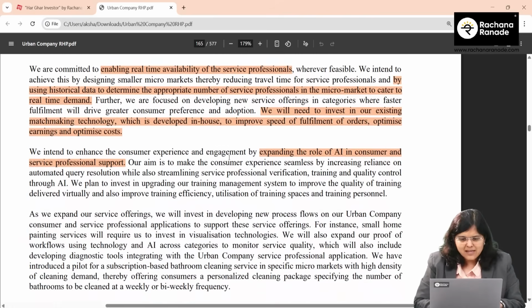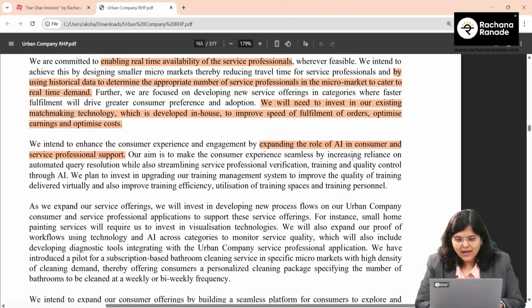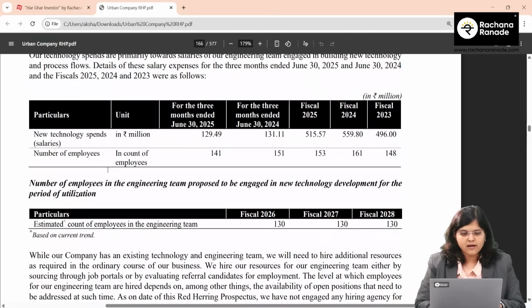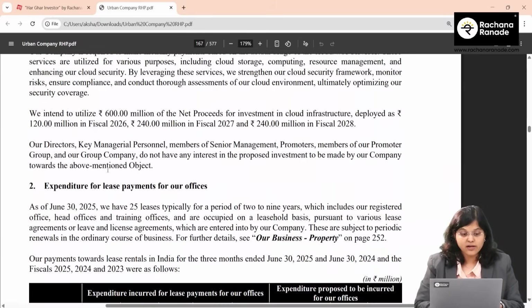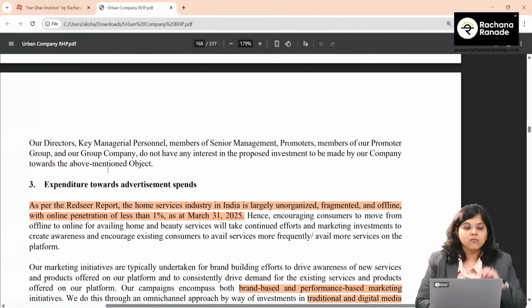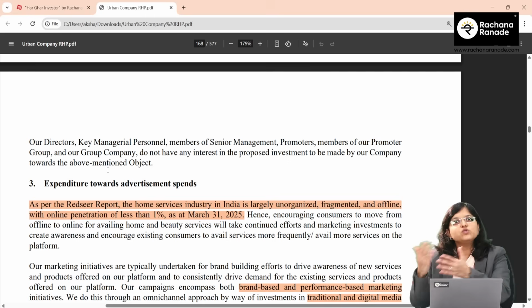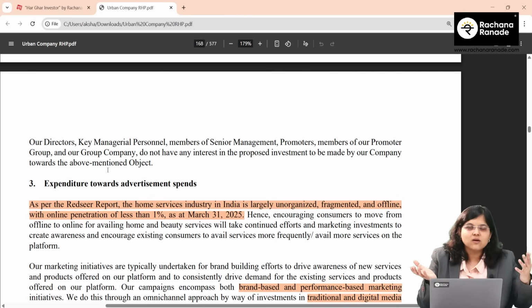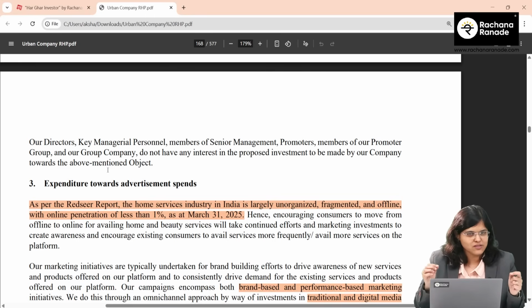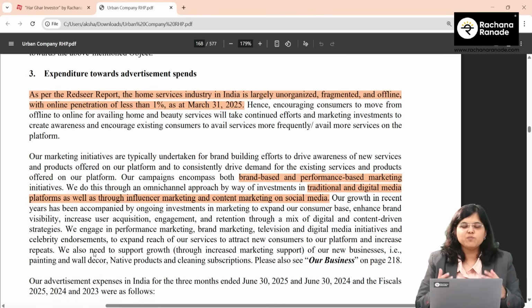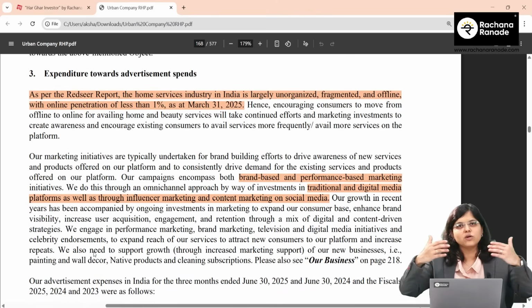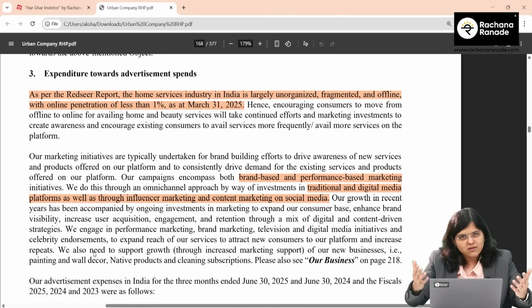Plus, they have also said that they are going to expand the role of AI in consumer and service professional support also. Now, one more point that I found pretty interesting is about the advertisement charges. Because please understand, that's my personal take: Zomato, Swiggy, Uber, Ola, as popular as they are, I'm not sure how many people have used Zomato versus how many people have used Urban Company. There's going to be a stark difference, is what I feel. So they need to spend towards advertisement. If they are able to reach out to more and more people, they may book the services, which can potentially